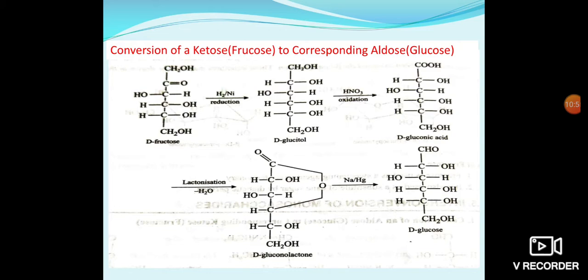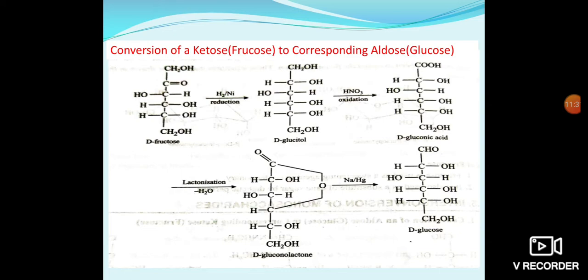So, D-glucitol is oxidized with concentrated nitric acid. We will get D-gluconic acid. If this is heated well in acidic solution, gamma lactone is formed. In this, the lactone is reduced in dilute acid solution with sodium amalgam. D-glucose is obtained. These changes are shown here.